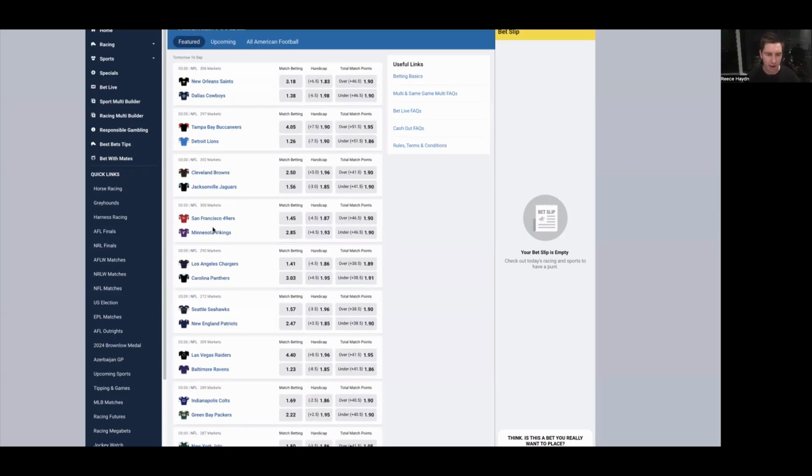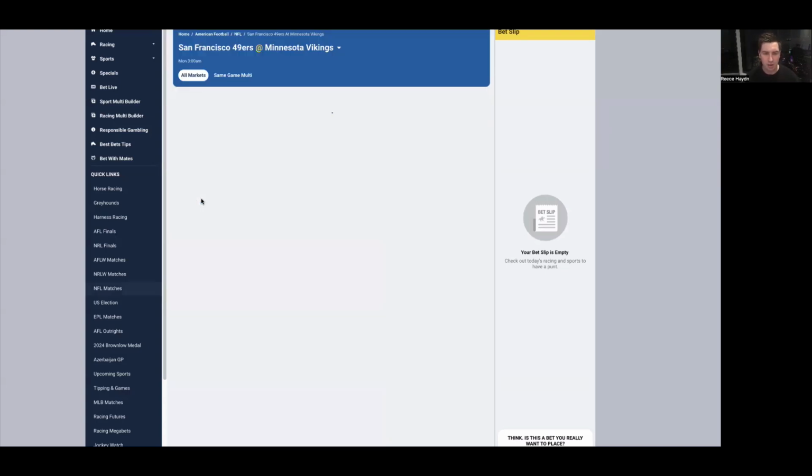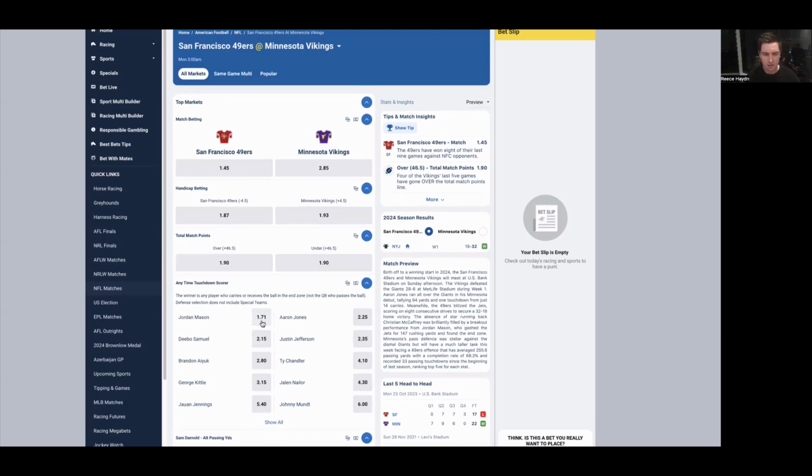San Francisco at Minnesota, the 49ers, $1.45, minus 4.5, and the total's 46.5. This matchup, currently when I had a look, Christian McCaffrey is not expected to play. And as you can see, he's not in the touchdown scorer markets. Think regardless though, Jordan Mason did a really good job last week when coming into the team. And that was against the New York Jets, where the 49ers racked up 32 points.